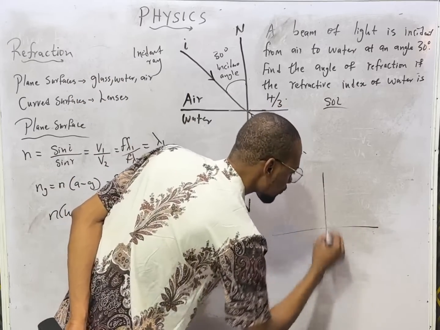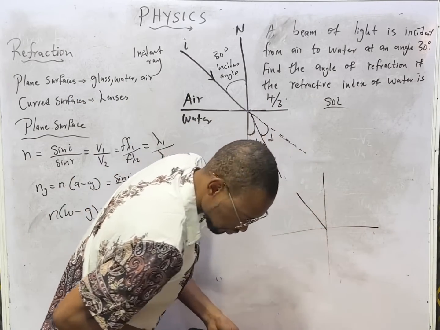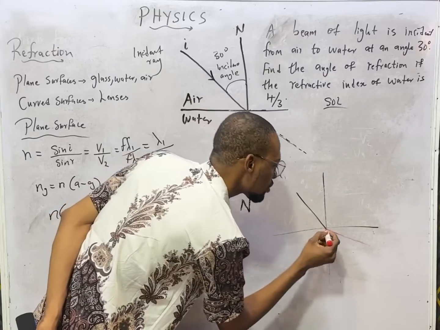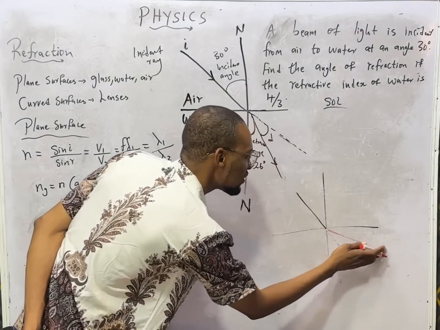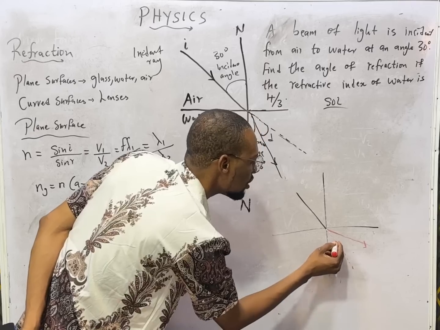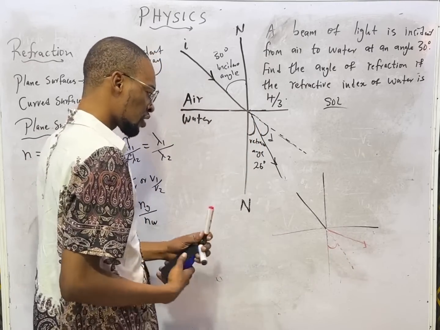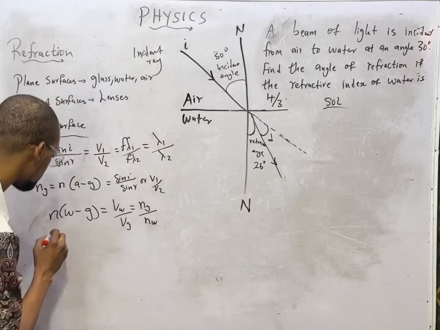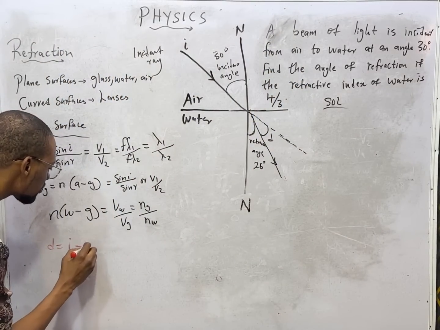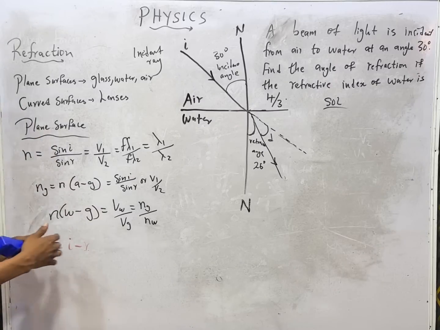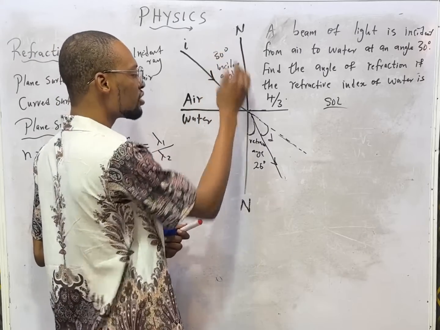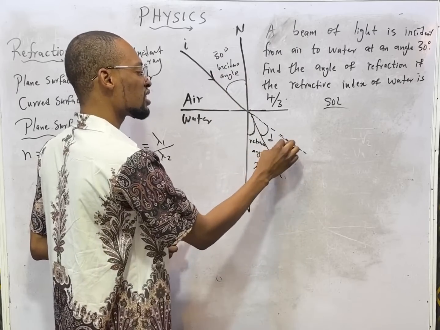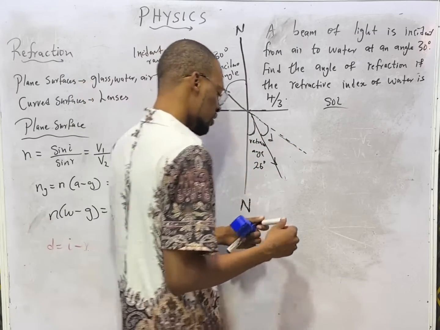And if it were like this, from here to like this, when you look at this, it is supposed to continue like this, but it has now deviated like this, or refracted this way. So this angle here will be the angle of deviation. So mathematically, the angle of deviation in this case, D, is equal to the incident minus the refracted angle. For this place, if this is 30 degrees and this is 25 degrees, the angle of deviation is 30 degrees minus 25 degrees. That is 5 degrees. So take note of deviation.